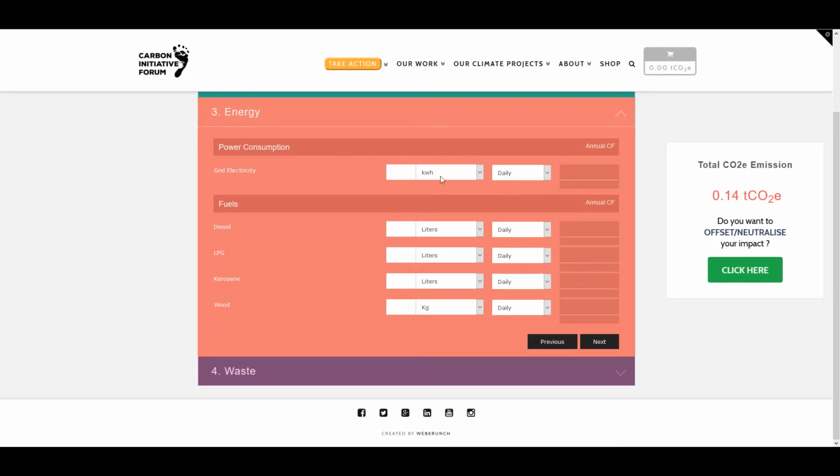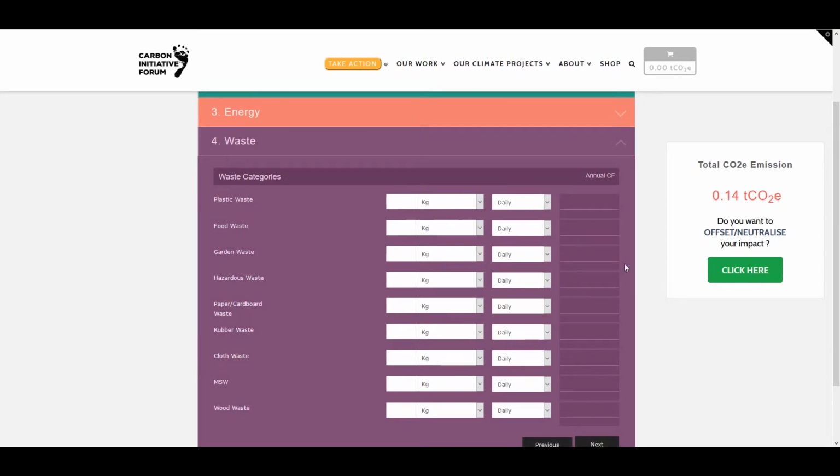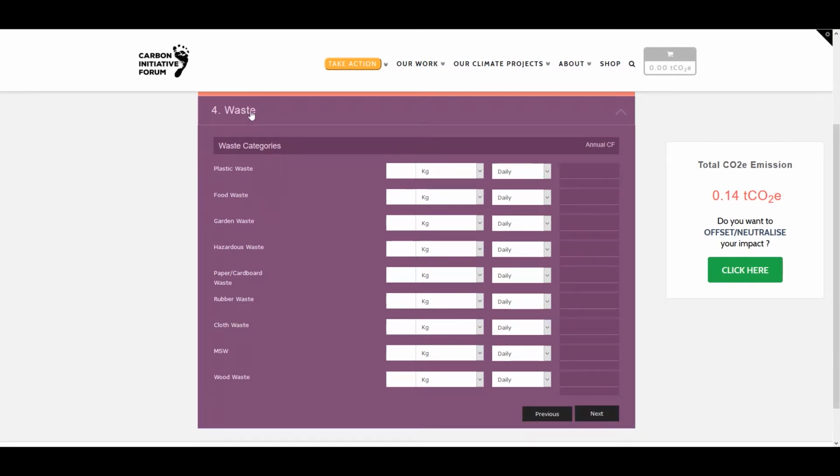Similar instructions are to be followed to navigate through this section as well. You can input all relevant details and then click on Next. The last section is on waste. To get accurate results, it is best to break down your waste and input the details accordingly.